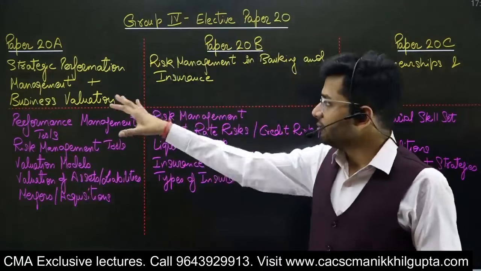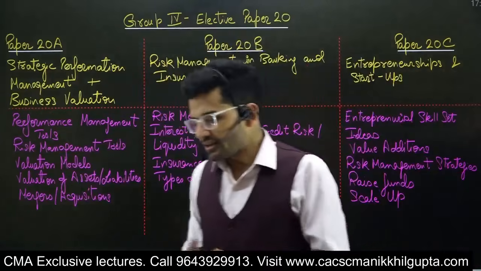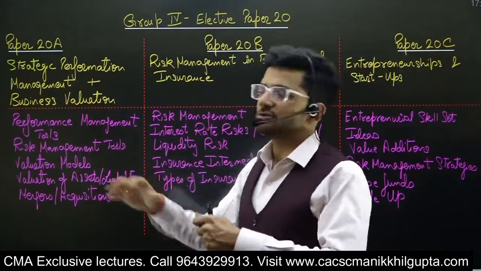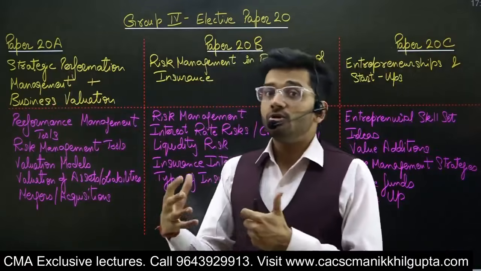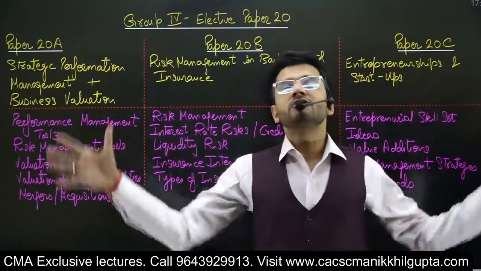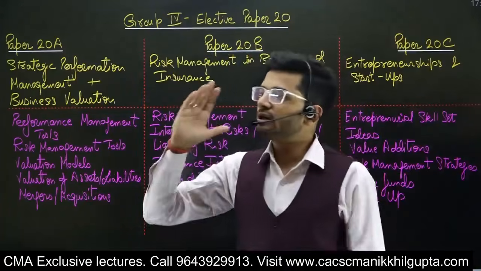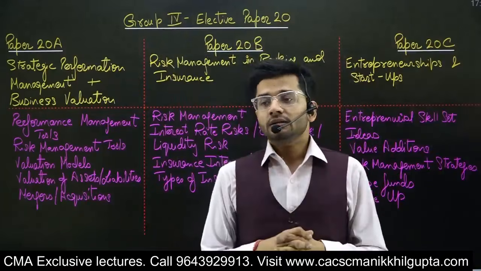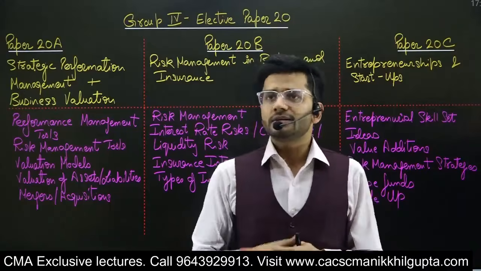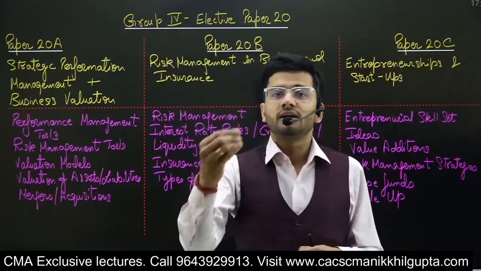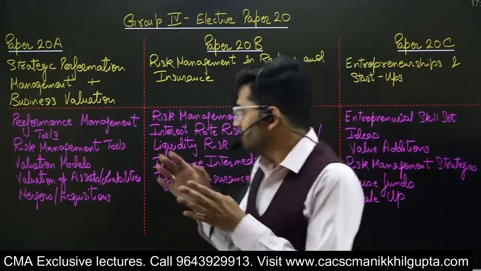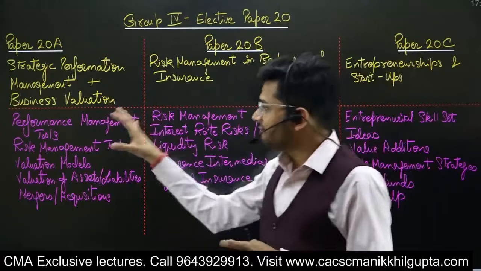First, talking about our age-old subject, which was there in the 2016, 2008 and 2012 syllabus as well: strategic performance management and business valuation. It is primarily a practical oriented paper, and it contains topics like how to evaluate the performance of a company. If you are given a profit and loss account or a balance sheet, how do you test whether the performance showcased by those financial statements is up to the mark or not? What tools are available to analyze the financial statements of a particular company or organization? That is the first objective of this paper, which is performance management tools.